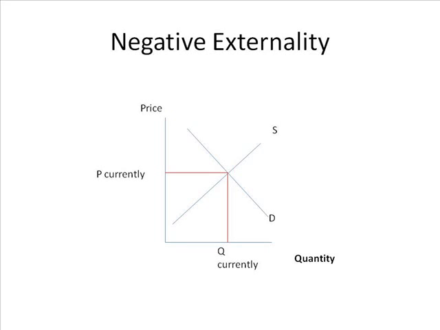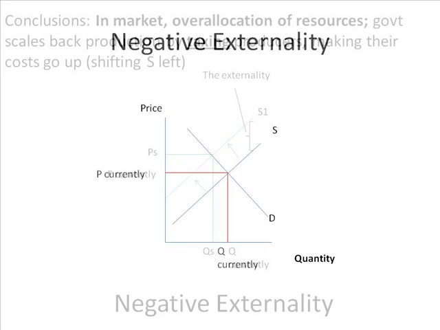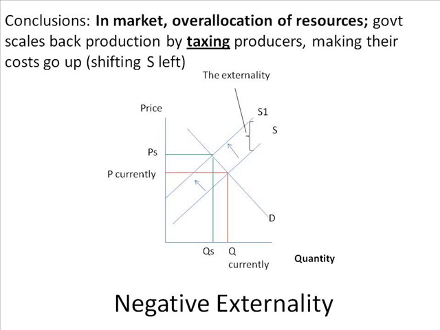If you buy a car from Toyota, the rest of the society is affected by the pollution that car produces, even though they're not represented in this graph here. So if we were going to graph the negative externality, it would look like this. The original supply curve is not accurate. The cost of making that good is actually much higher. You have to consider the cost that society pays, not just the producer.